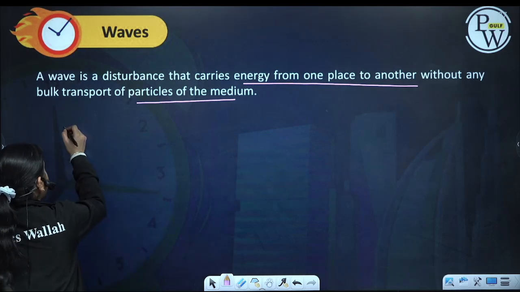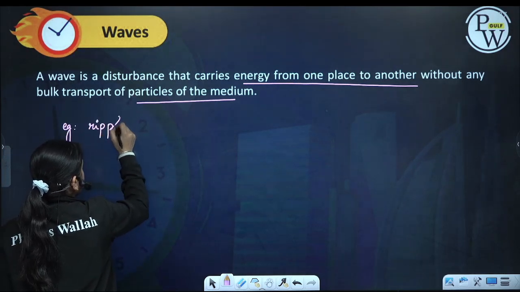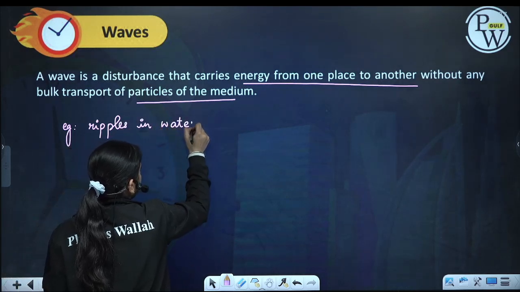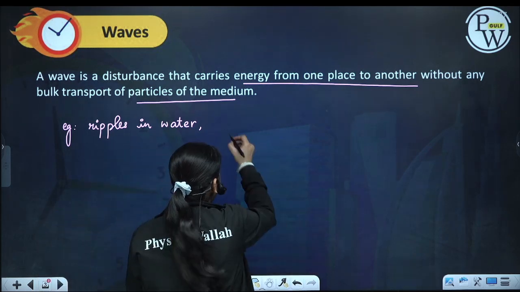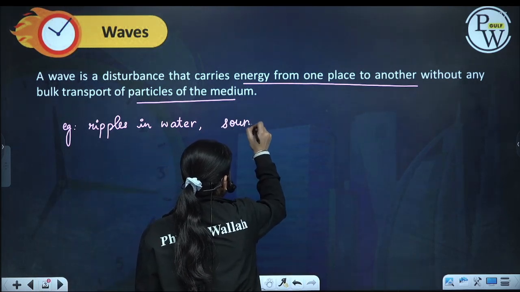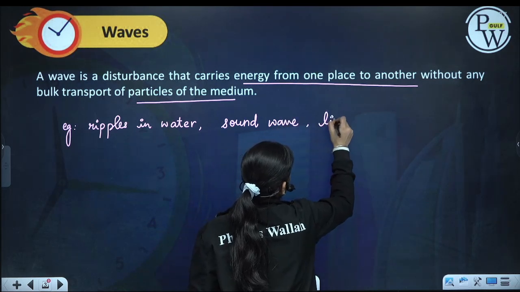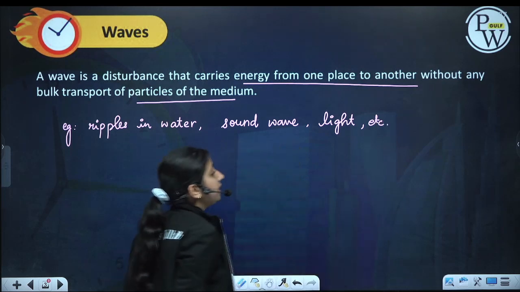Okay, example is ripples in water. Now light is also a source of wave. Sound is also a source of wave. All these are waves.